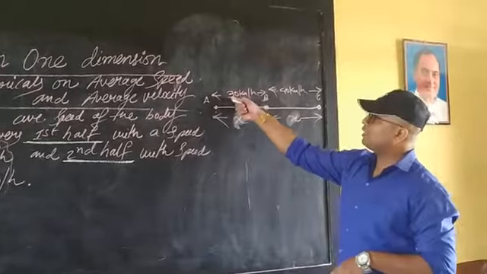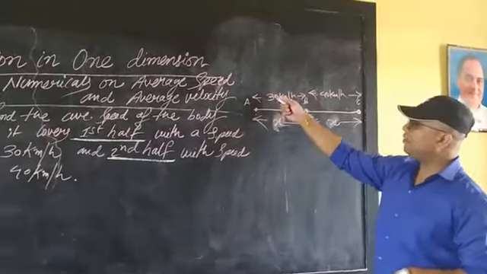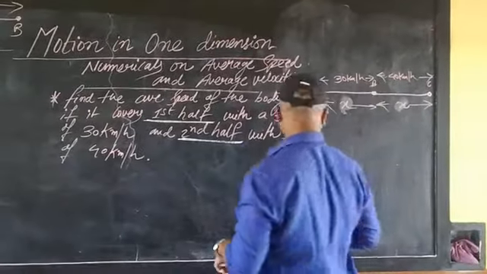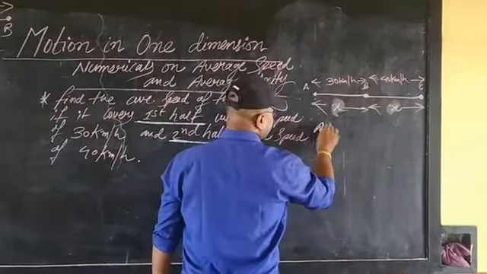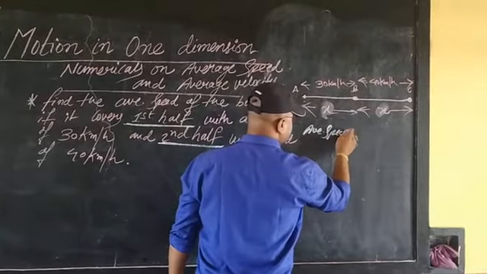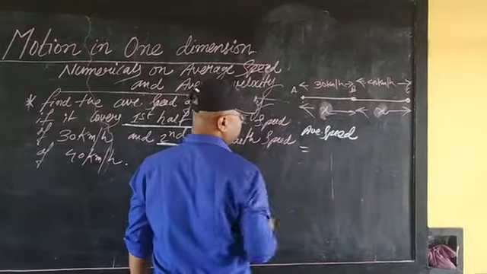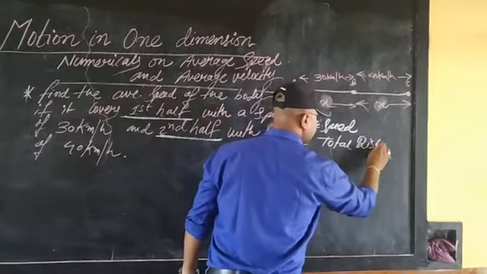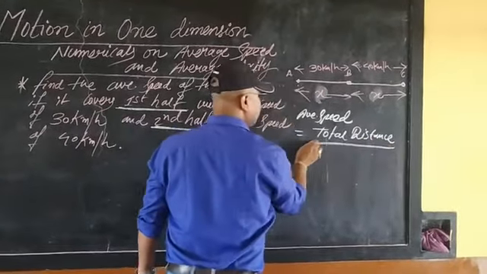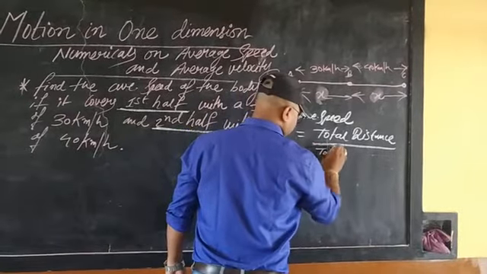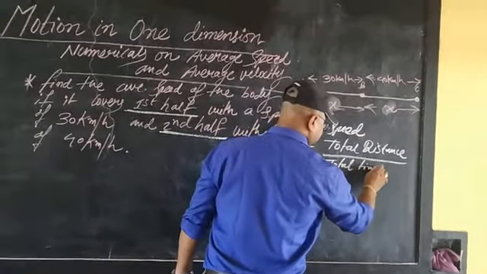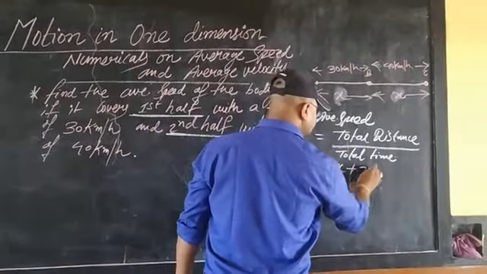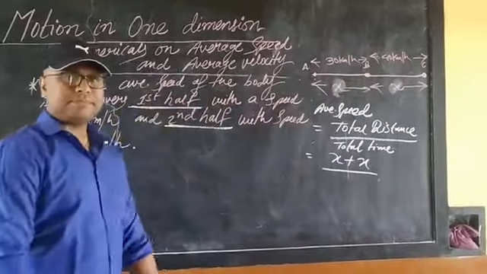In the first half the body is covering with a speed of 30 km per hour. In the second half it is covering 40 km per hour. Let's try how to do this. Now average speed. Students, average speed is equal to what? Total distance by total time. Now you must be thinking, sir, why am I writing the same thing again and again? Because I don't want to leave any step. Total distance means x plus x. I hope there is no problem, students.